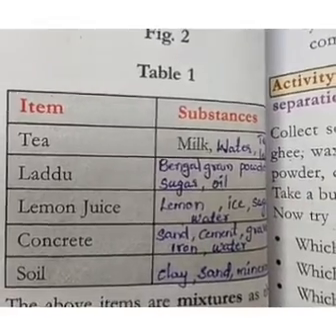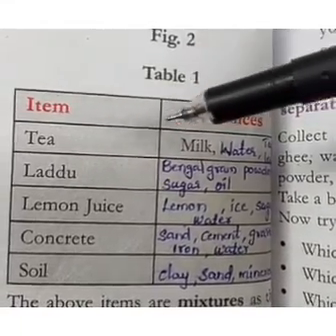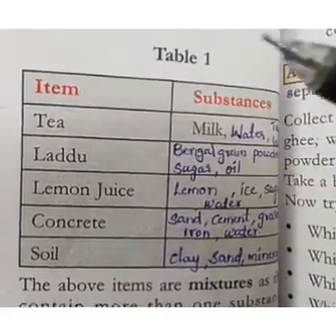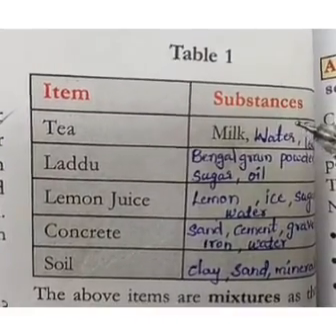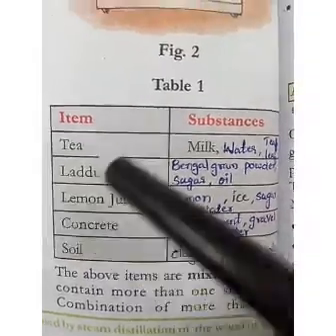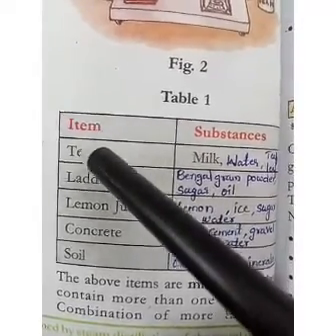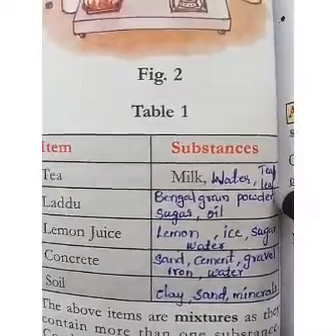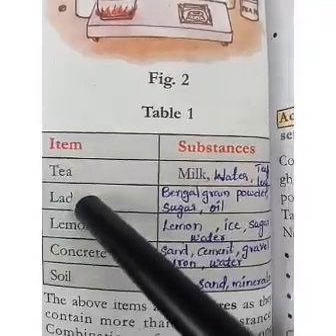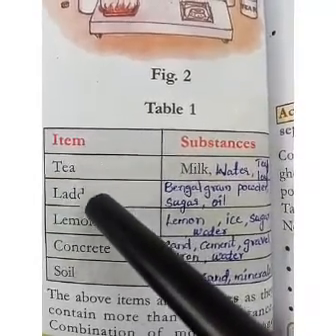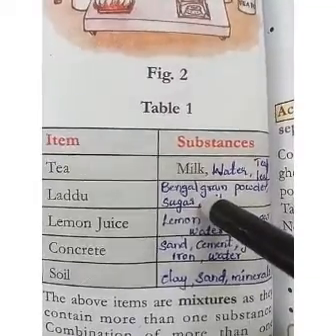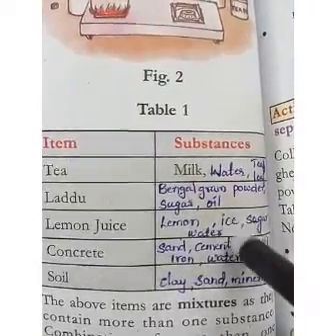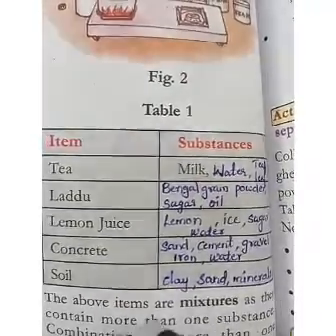All of you open page number 64 and table 1. See here, items are given. It is a table. Items and substances are given. Now here you have to write. The first one is tea. The item is tea. And what are the substances hidden in that? Yes, milk, water and tea leaf, isn't it? And next one is the laddu. How will we prepare laddu? What are the ingredients or substances? See here, Bengal gram powder, sugar and oil. Lemon juice: lemon, ice, sugar, water, etc.